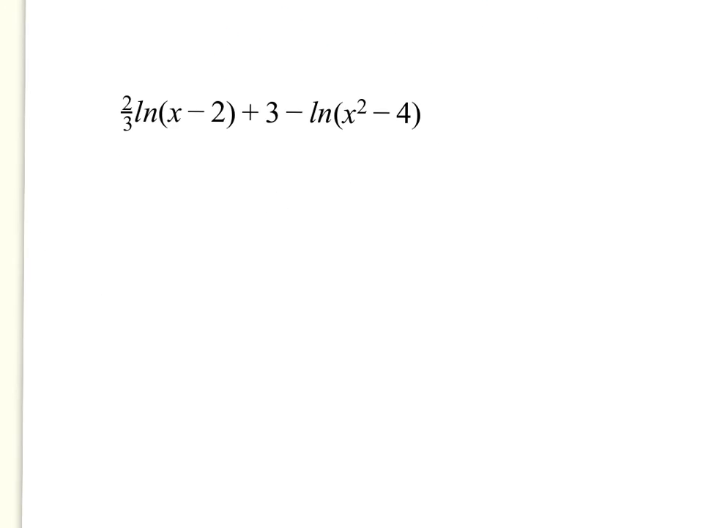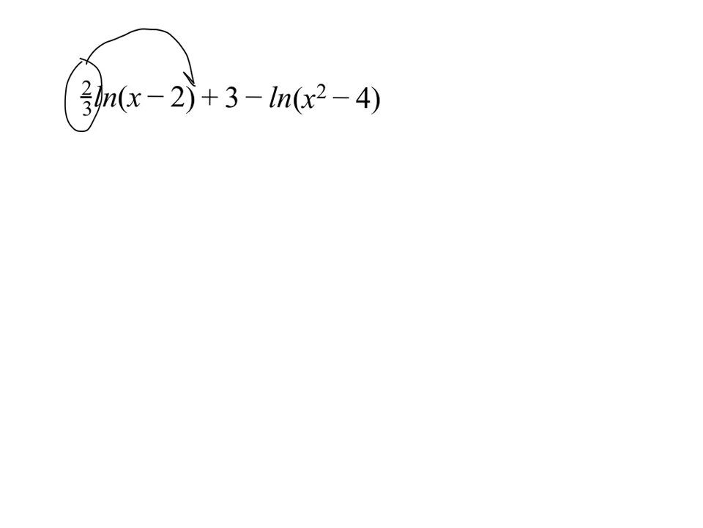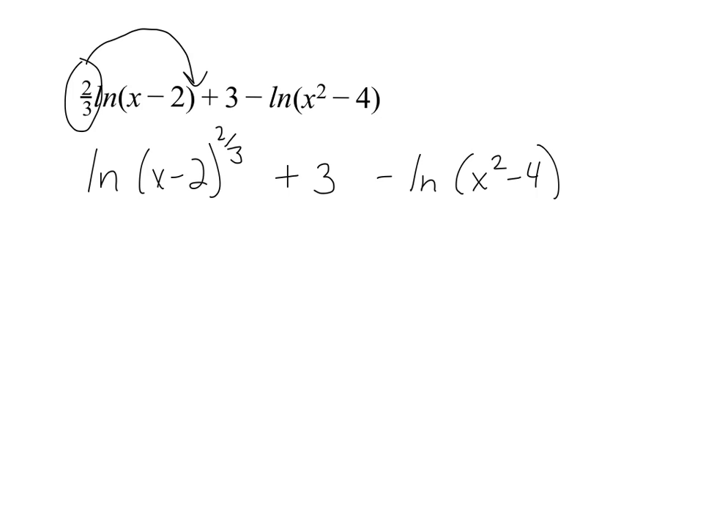Let's look at one more example. Here we have this ln, which again is our natural log. So I have this number 2/3, which I can take up top of this exponent, and that seems to be the only one. So I have ln of x minus 2 to the 2/3 plus 3 minus ln x squared minus 4.